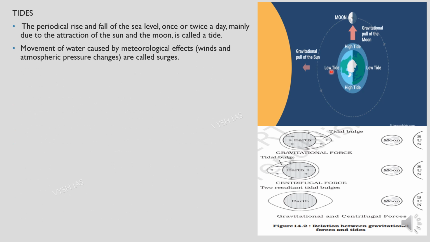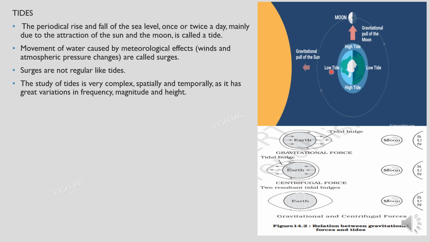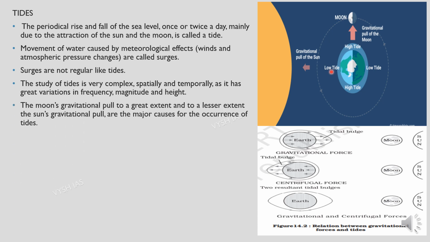Movement of water is also caused by meteorological effects. Winds and the atmospheric pressure keep changing, and these are called surges. Surges are not like regular tides, and the study of tides is very complex spatially and temporally, and it has great variations in terms of frequency, magnitude and height. The moon's gravitational pull to a great extent, and to a lesser extent the sun's gravitational pull, are the major causes for the occurrence of tides.